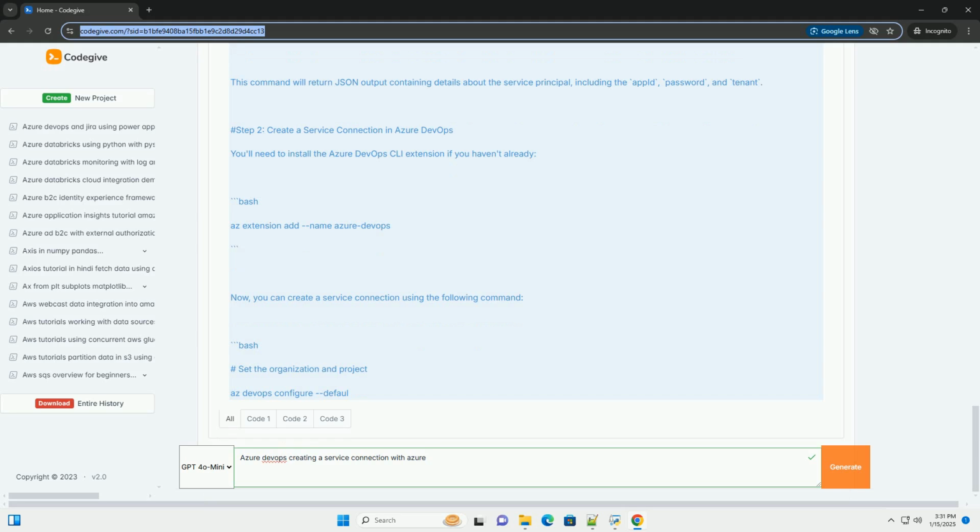Conclusion. You have now successfully created a service connection in Azure DevOps to your Azure subscription. This connection can be used in your pipelines to deploy resources, manage configurations, and integrate various Azure services. Feel free to explore and modify the service connection settings as per your requirements, and don't hesitate to reach out if you have any questions.